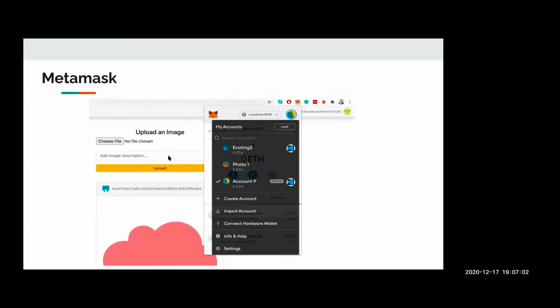If any app based on blockchain is running, MetaMask gives an option to connect the wallet with that account. In this case, it is a simple app running on localhost, and MetaMask detects it and gets connected to this application.